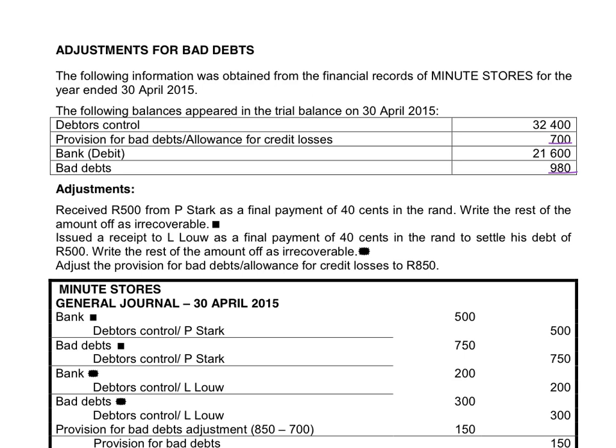So at the end of the financial year, they say that we receive 500 Rand from Peace Stock as a final payment of 40 cents in the Rand. The rest of the amount must be written off as bad debts. Now, if we look at this, the amount received is given, not the debt. So it means that the debt is 100%. The amount that we receive is 40% of it, and the bad debts will be 60%.